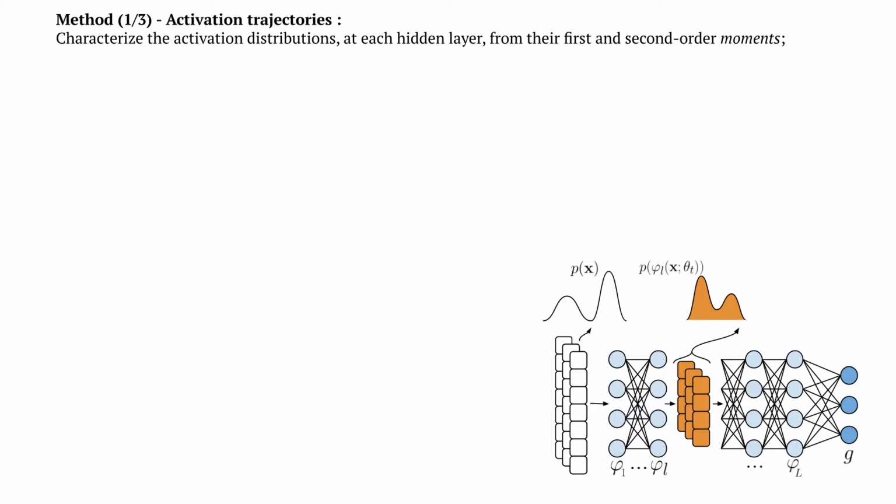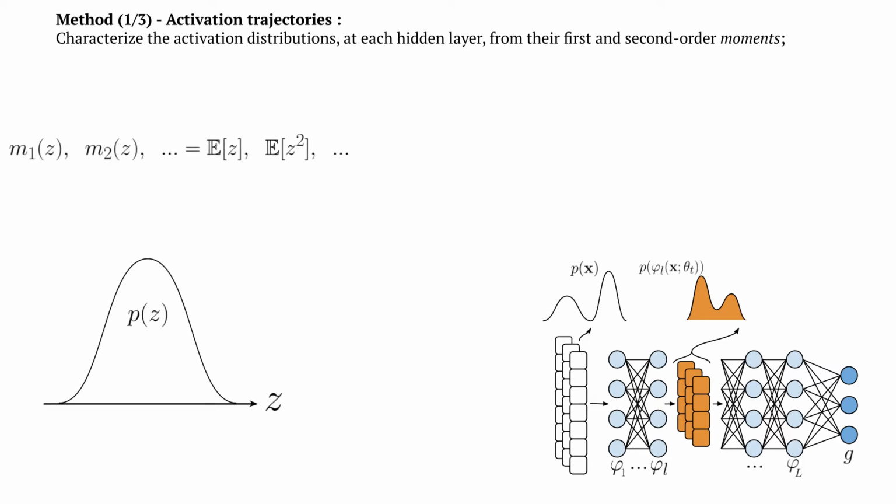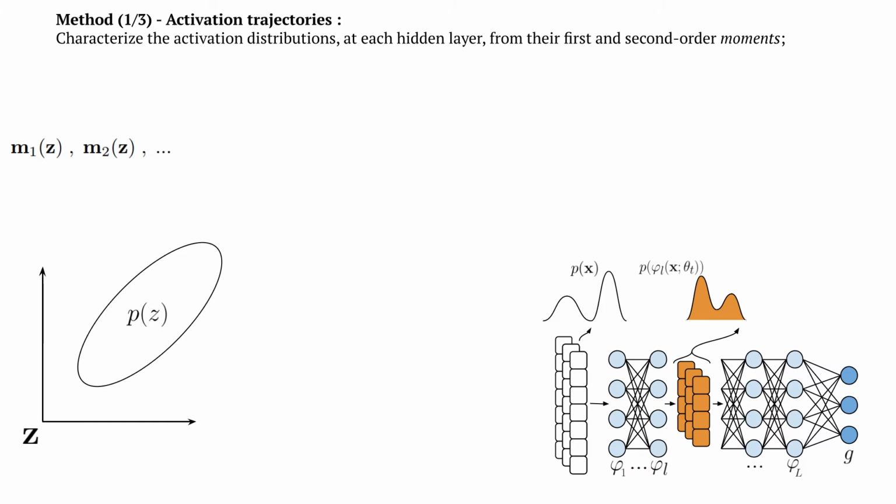Our method can be broken down into three parts. First, we need to characterize the activation distributions in order to project their trajectories into some space. Now, one way we can do this is from the sequence of moments of their distributions, because under certain conditions, a random variable may be entirely determined by its sequence of moments, which is also true for multivariate random variables.